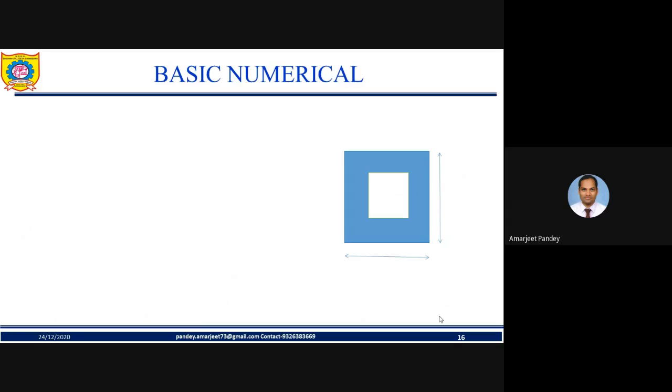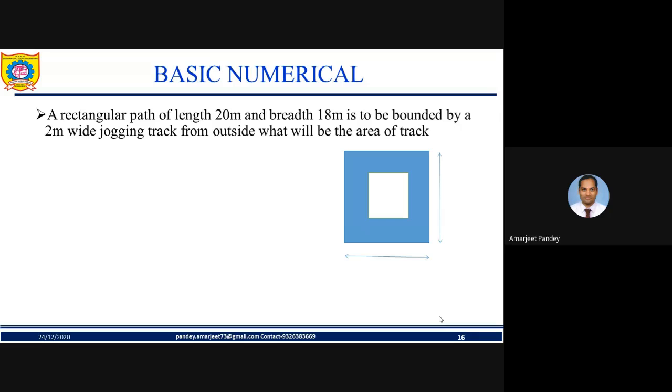Yes, let's discuss with this. A basic numerical, my friend. It is given that a rectangular park of length 20 meter and breadth 18 meter is to be bounded by a 2 meter wide jogging track from outside. So what will be the area of the track?